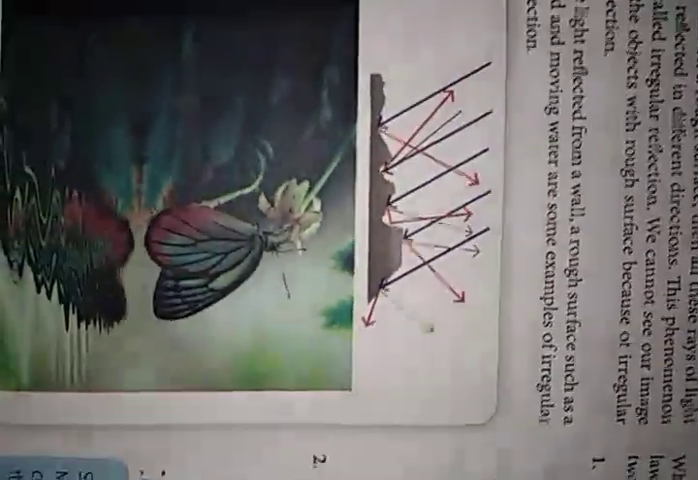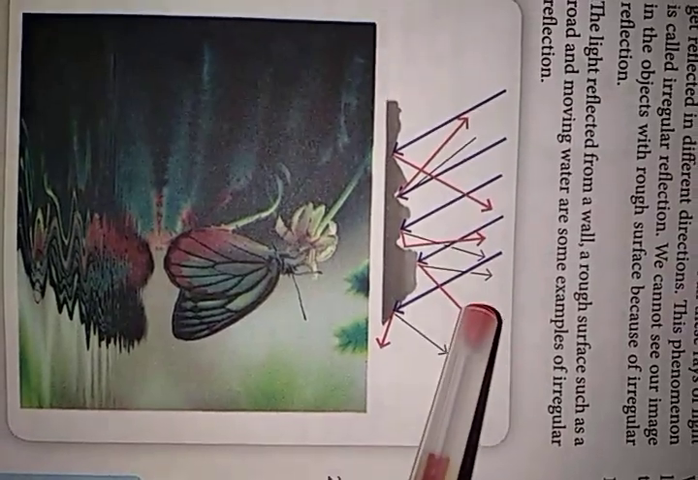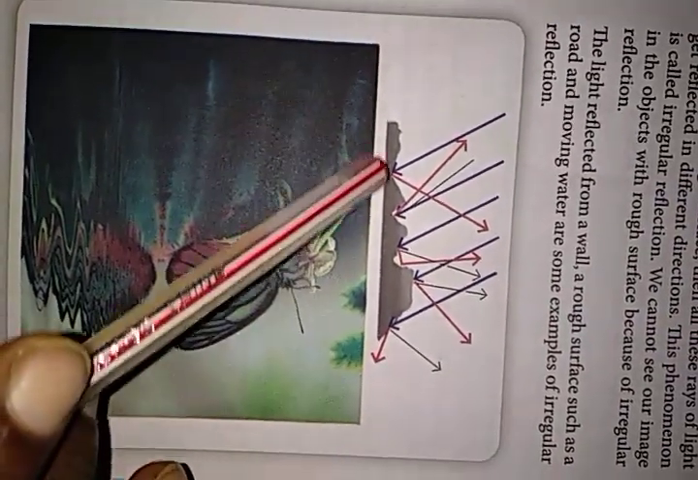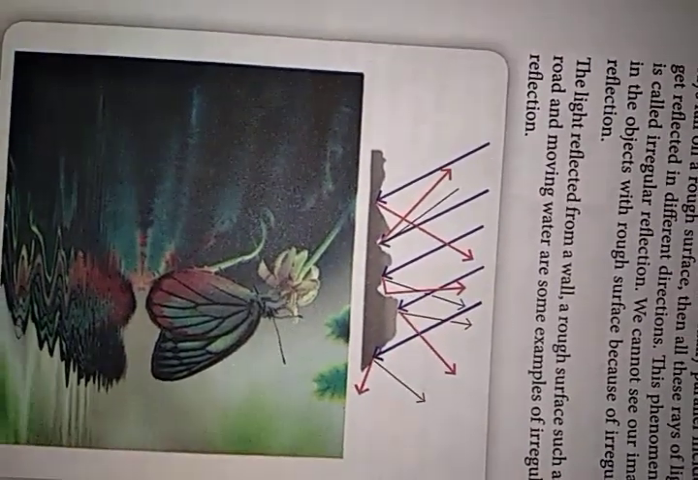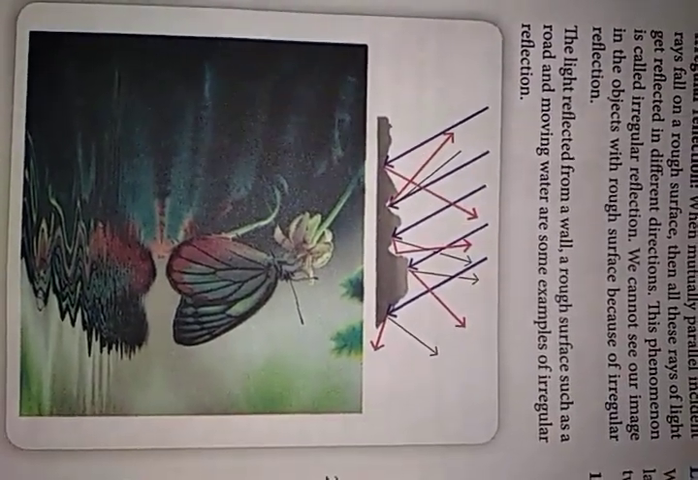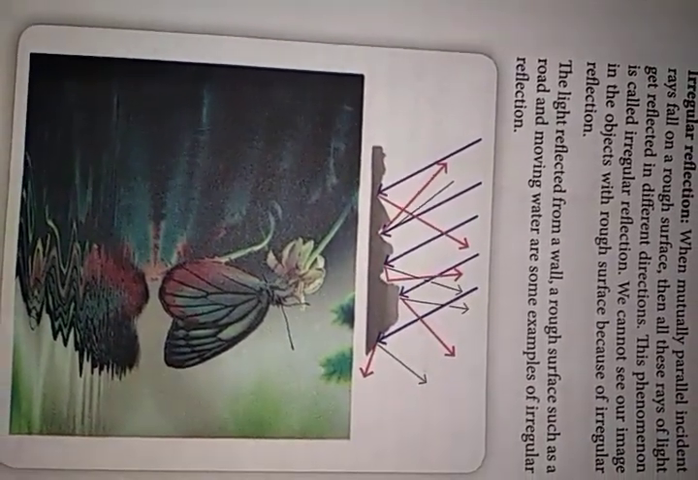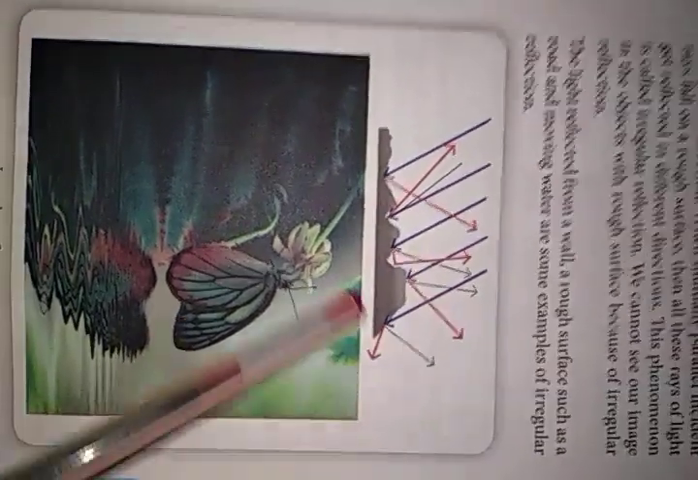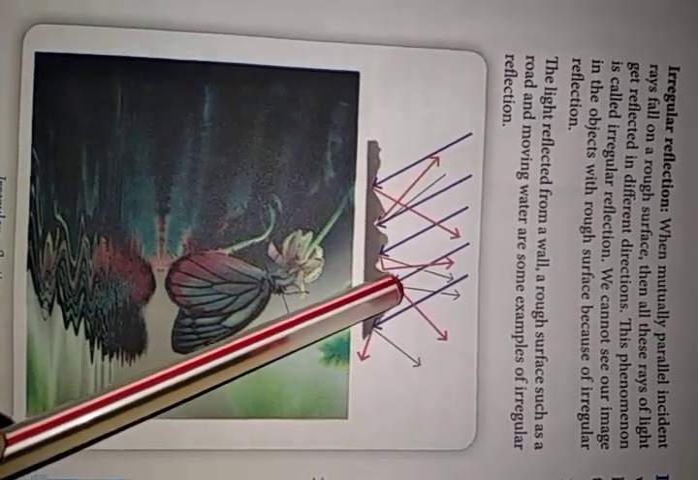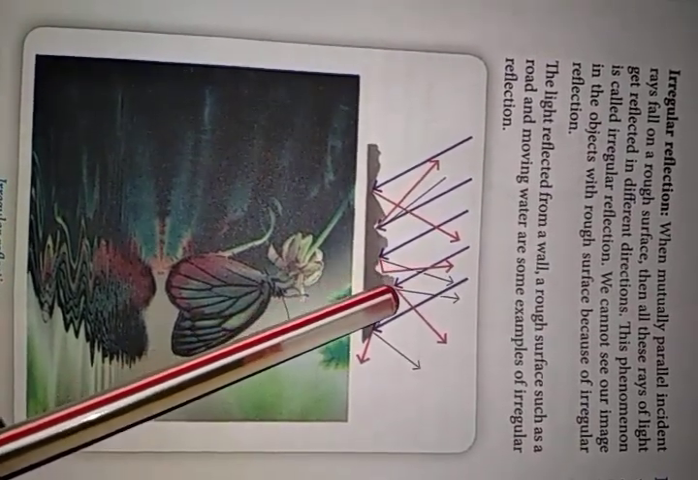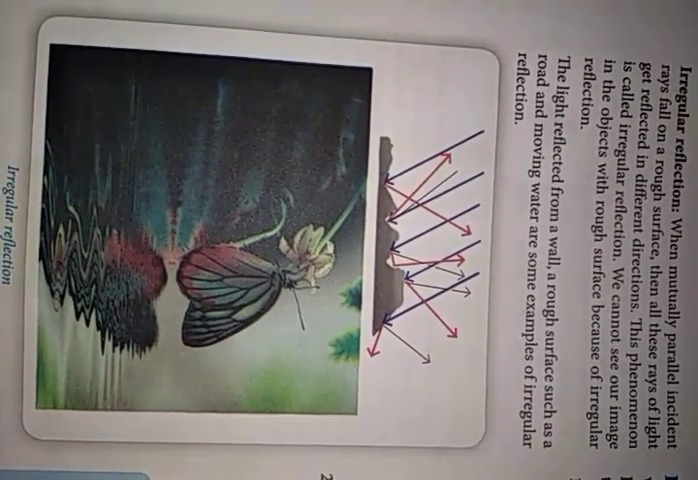Now irregular reflection. When mutually parallel incident rays fall on a rough surface, you see it is a rough surface, and the blue color lines show the mutually parallel incident rays of light which fall on the rough surface, and all these rays of light get reflected in different directions. The red color lines show the reflected rays moving in different directions. This phenomenon is called irregular reflection.